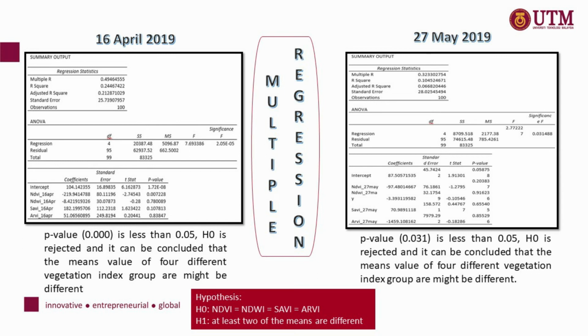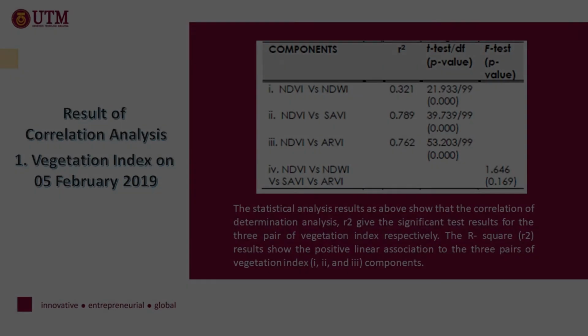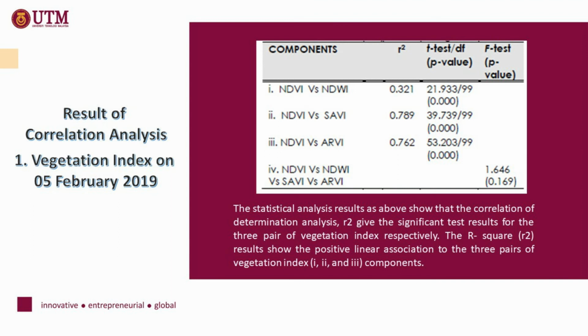And for 27 May 2019, the p-value 0.031 is less than 0.05. H0 is rejected, and it can be concluded that the mean value of 4 different vegetation index groups might be different. The result of correlation analysis vegetation index on 5 February 2019.